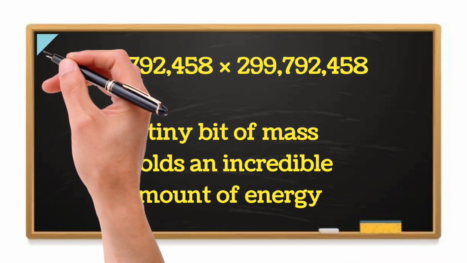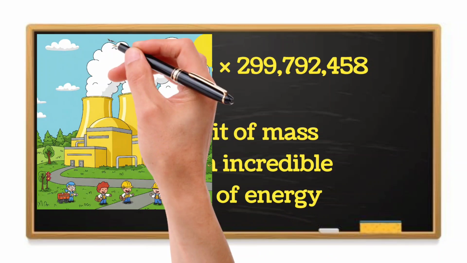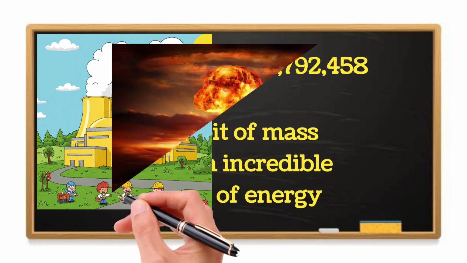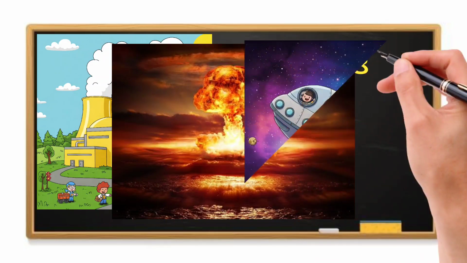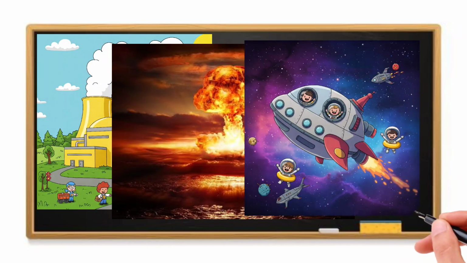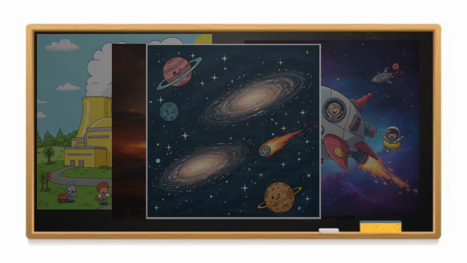This equation didn't just sit in textbooks. It transformed the world. Nuclear power, atomic bombs, space travel. All rely on the fact that mass can be turned into energy. Even the stars themselves burn for billions of years thanks to E equals mc².